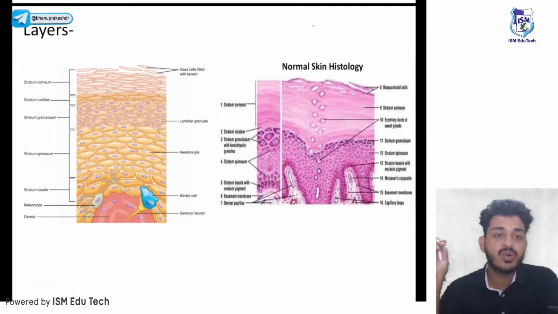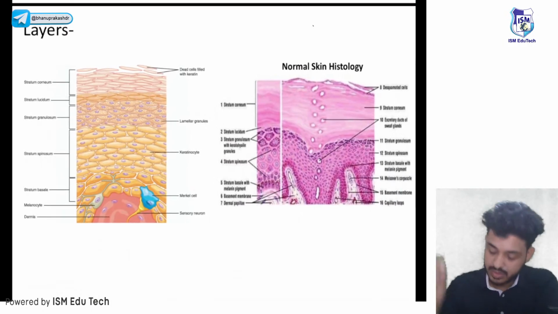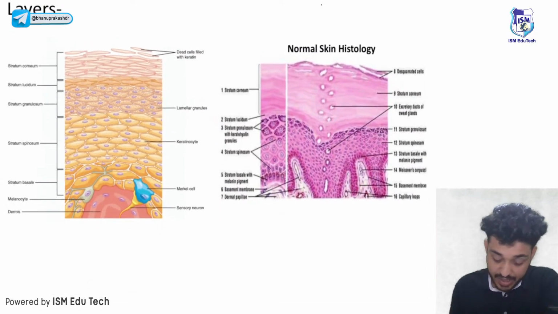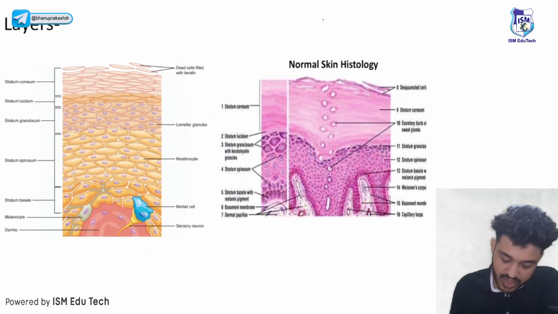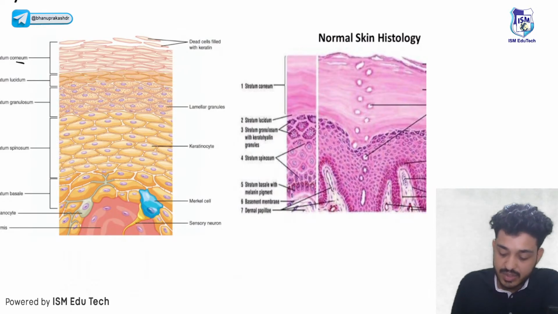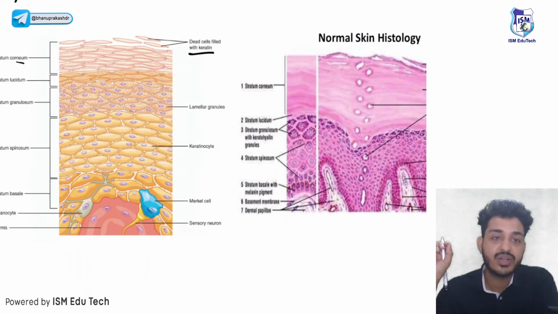Let's talk about the layers one by one, because nowadays questions are coming from histology, so histopatho part तो समझ में आना चाहिए from where it is coming, right? First thing, stratum corneum. Remember guys, look here, these are the dead keratinocytes.